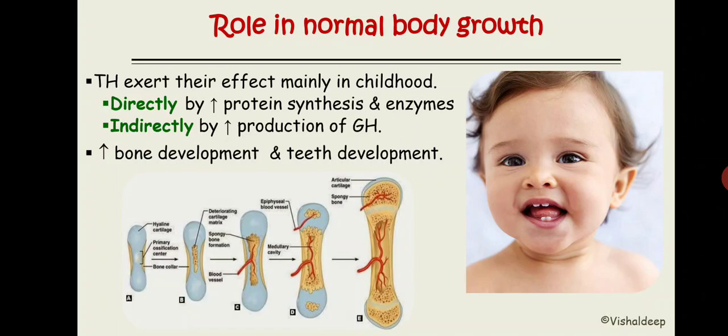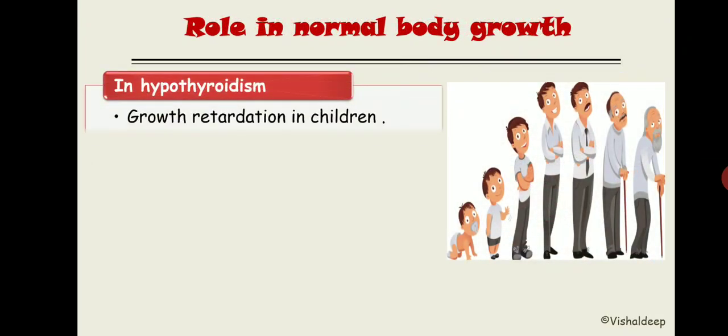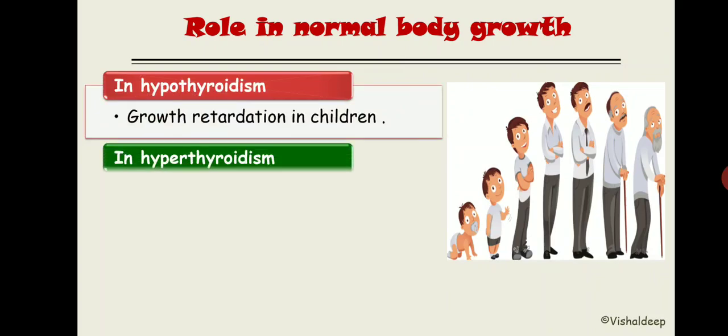So, role in normal body growth. Let's discuss what happens if there is hypothyroidism and what happens if there is hyperthyroidism. Let's see what happens in hypothyroidism. As we know that thyroid hormone is responsible for growth and bone and teeth development, in a hypothyroid child, growth retardation might occur. The child remains short. In hyperthyroidism, what will happen?